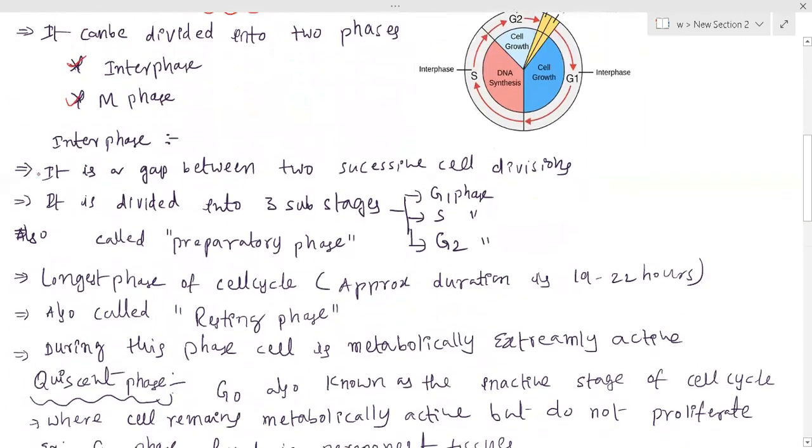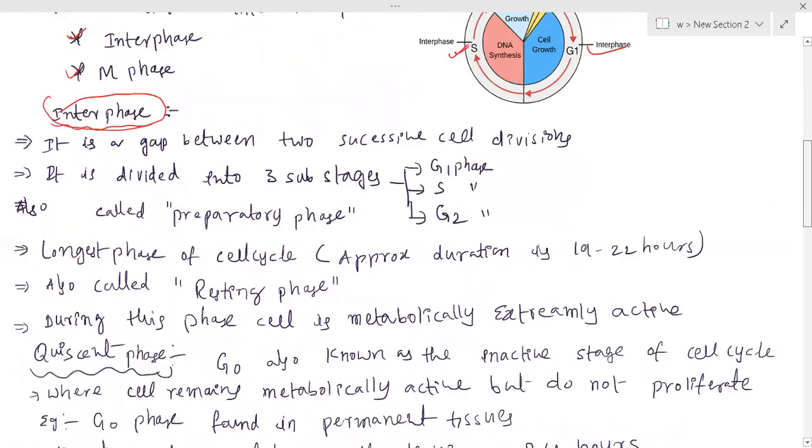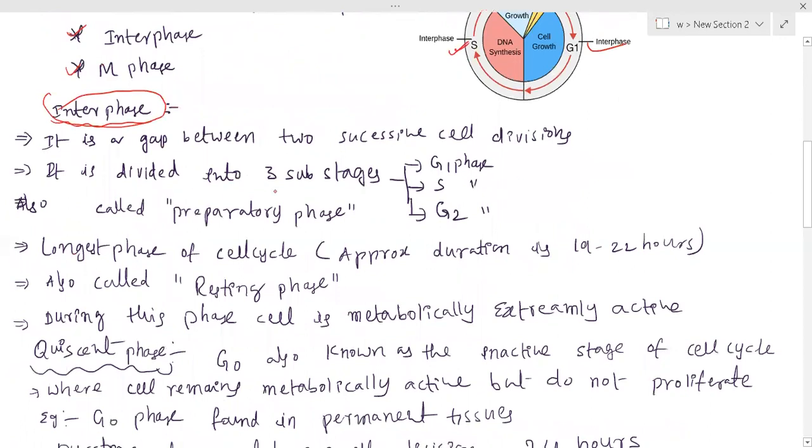So remember here, first of all, what is meant by interphase? Interphase includes G1 phase, followed by S phase and G2 phase. So in the given picture, G1 phase, S phase and G2 phase, all these phases are included. So it is divided into three substages: G1 phase where G stands for gap, gap 1 phase, S stands for synthetic phase, and G2 phase.